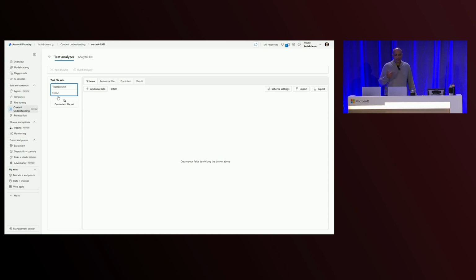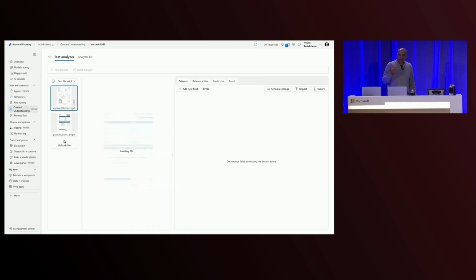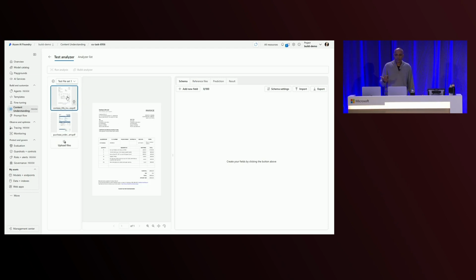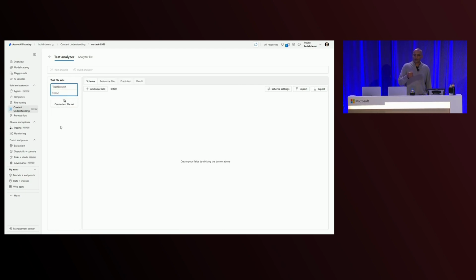So this time, we've added the new files. It's the same set of files that we worked with. But rather than jump into the schema definition, we're going to take a look at some of these other options that we have across the top. You'll notice that next to the schema definition, I have the option to add reference data. Reference data, again, is static information that you're bringing into the analyzers to say, take this information and use it as part of your process, but it's not something that's going to change significantly, right?